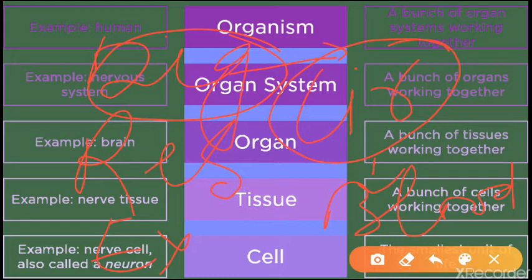Somebody will do this work, somebody will do that work, and somebody will do another. We can say this is the division of labor. That means the work has been divided among the cells.